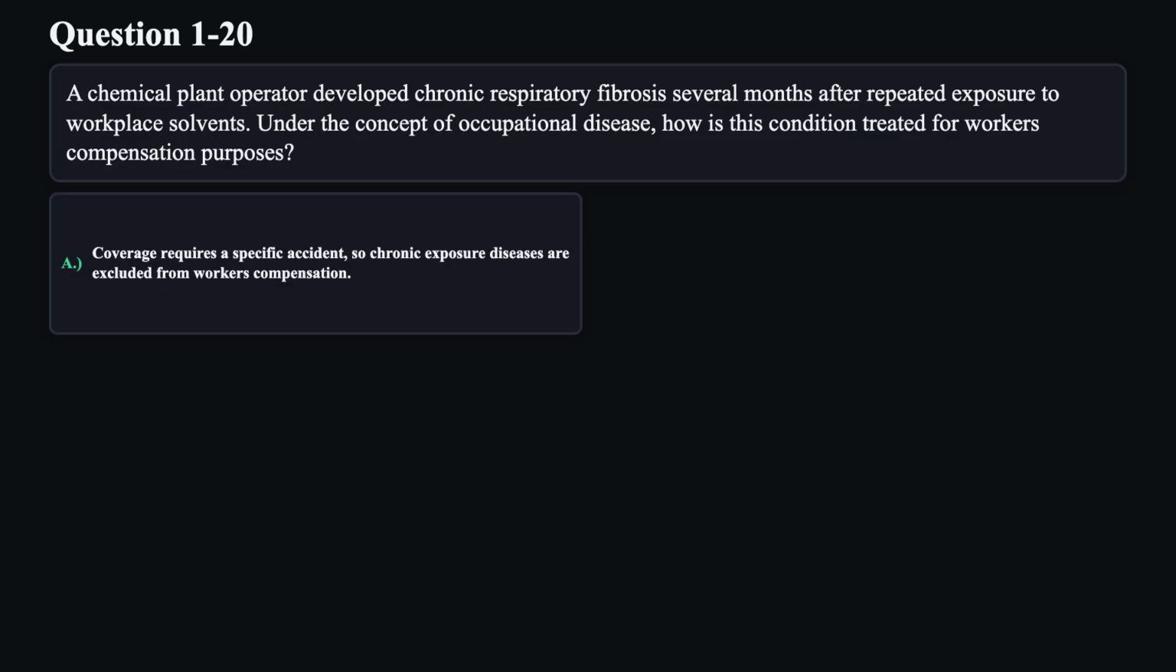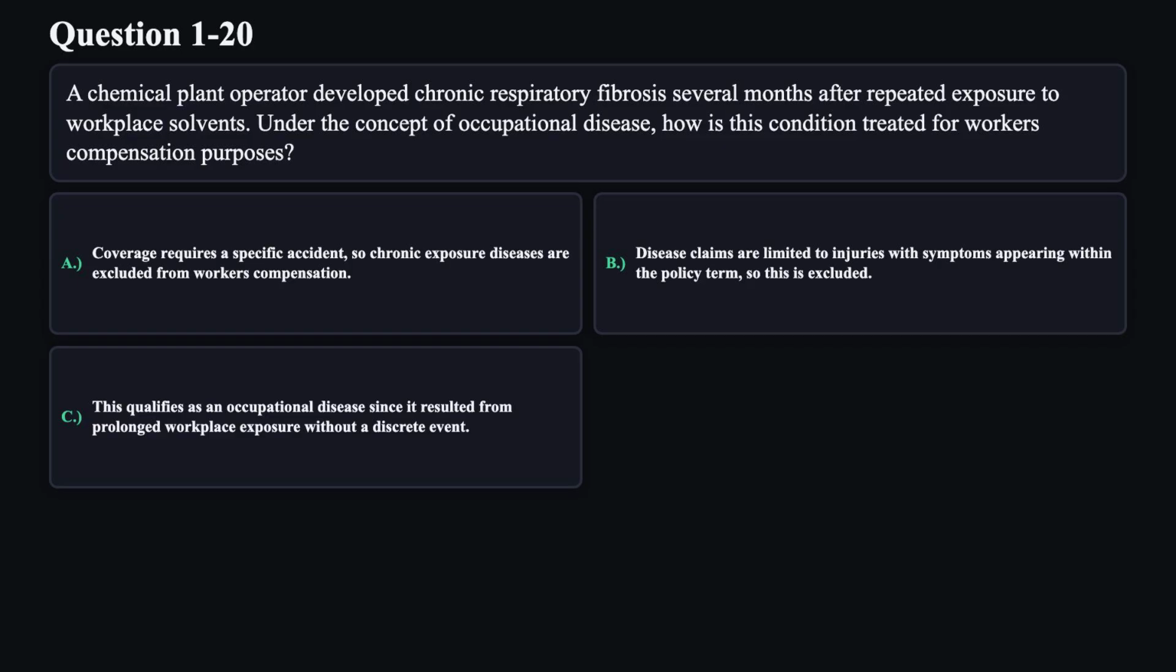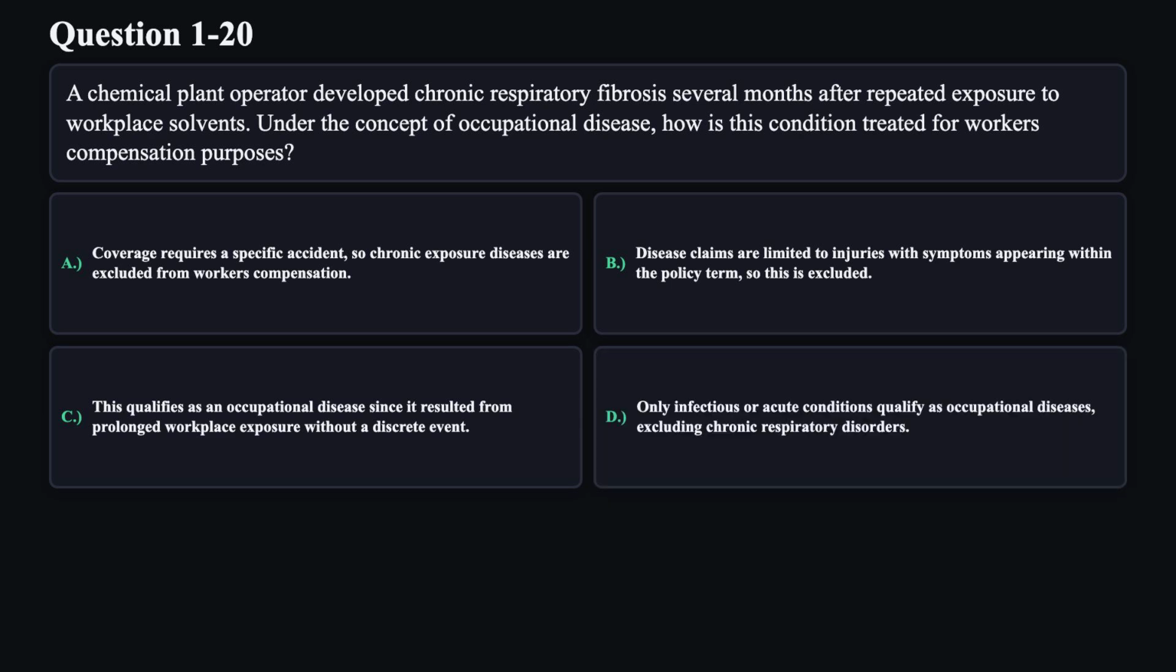A. Coverage requires a specific accident, so chronic exposure diseases are excluded from workers' compensation. B. Disease claims are limited to injuries with symptoms appearing within the policy term, so this is excluded. C. This qualifies as an occupational disease since it resulted from prolonged workplace exposure without a discrete event. D. Only infectious or acute conditions qualify as occupational diseases, excluding chronic respiratory disorders.